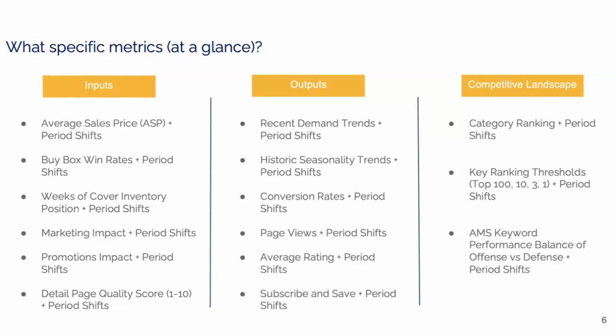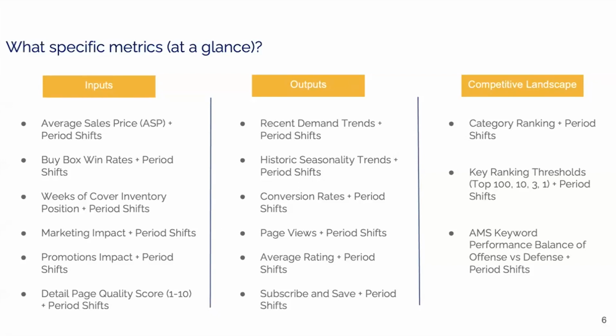So are we sending inventory in to a detail page that has 2 images and 2 bullets and not very good content, or are we sending it to a world-class detail page with 7 images, a video, A+ enhanced content, all the SEO added to bullets? Those are all the examples of input. So things that we can do while running our business, fingers on keyboard, that are going to influence future sales.